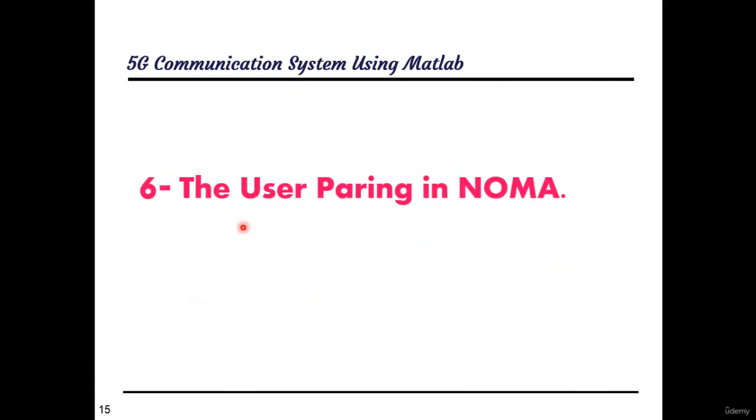The sixth outline, user pairing in NOMA. According to the previous outline, increasing the number of users may limit the maximum achievable rate to a certain limit due to the interference. One of the methods to solve this problem is user pairing. In this outline, a simple user pairing based on distance is presented, which are near-far pairing and near-near pairing.